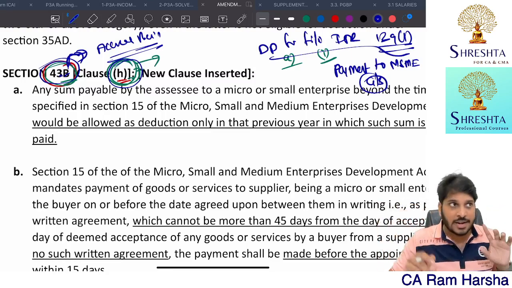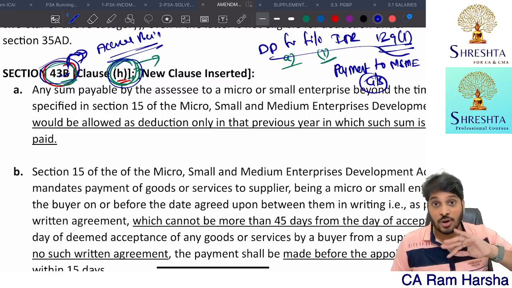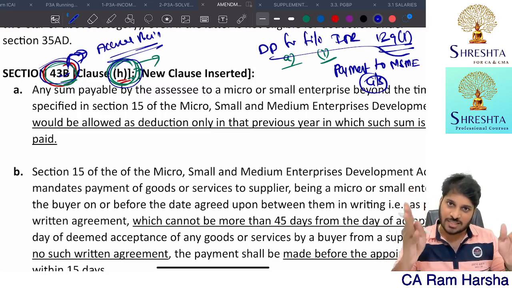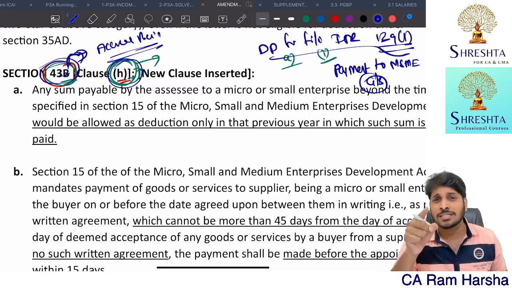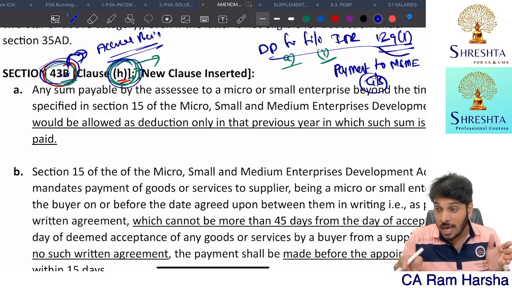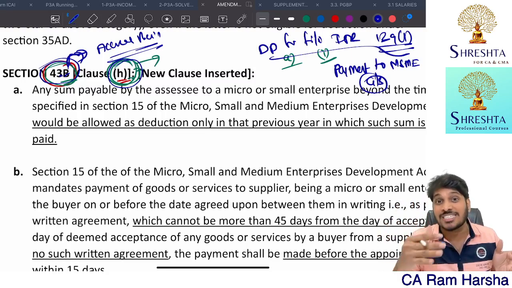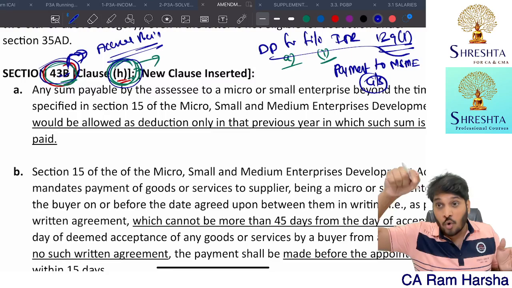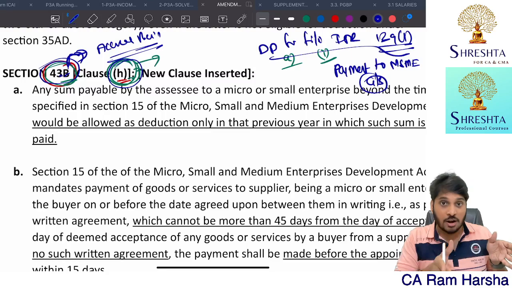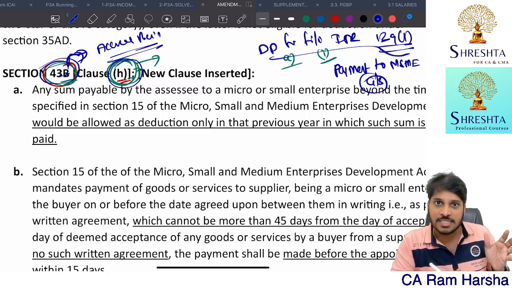Within this due date, if you pay that expenditure, if you clear the liability, you can claim deduction on accrual basis for that previous year itself. Suppose you incurred expenditure in 23-24, but by 31st July, 31st October or 30th November, you did not settle that liability. You didn't pay that amount. You paid after the date. Then in which year can you claim it? That year you can claim deduction. You cannot claim deduction under the relevant year where it is disallowed.